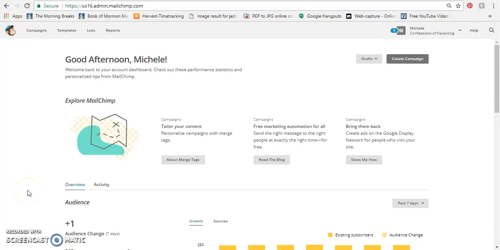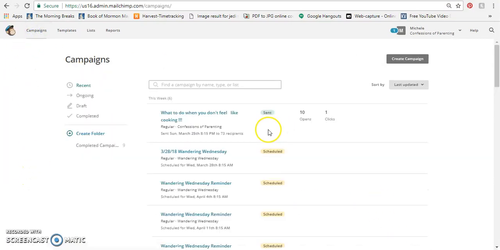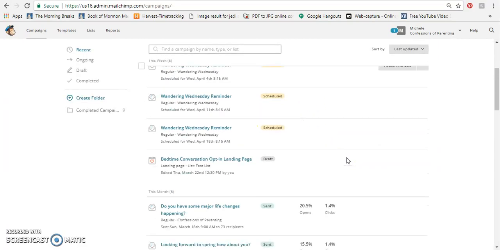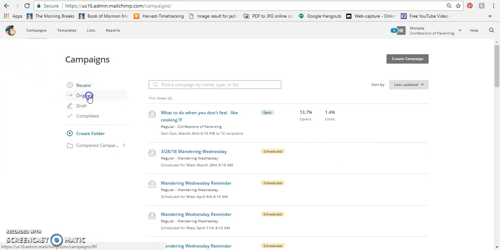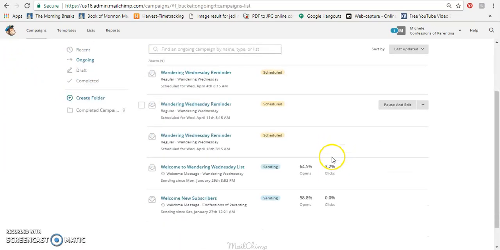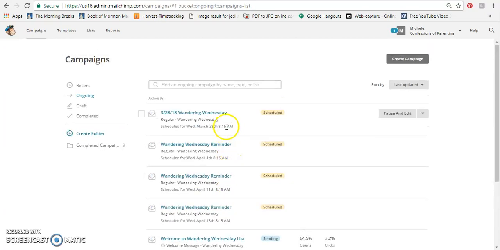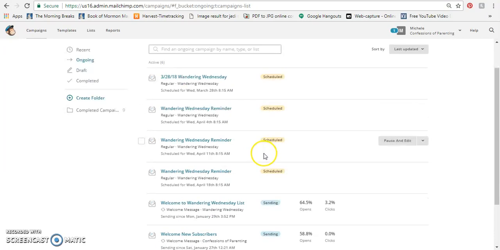Okay, here is an overview of the things that we have set up in MailChimp and how to set up automated emails. So this is the main screen, of course, and then if we go to campaigns, initially when you go in, it shows everything that we've ever sent. If you select ongoing, then it will show the two new subscriber emails that we have set up to be automated, as well as some Wondering Wednesday reminders that are set up for the upcoming weeks.